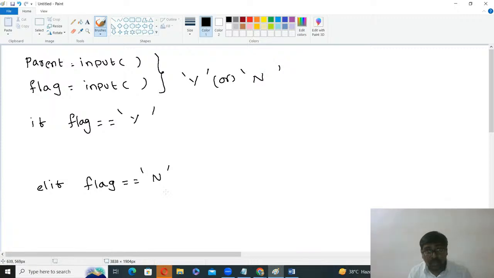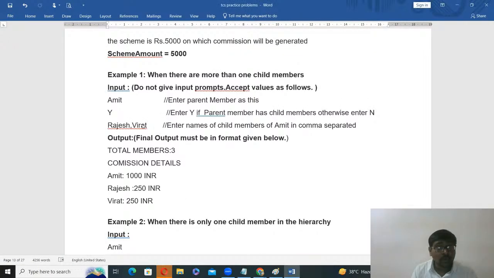If there is no child, what is the commission? It is fixed here, no need to calculate 10 percentage. So simply we are printing the message, the commission is 250. Now if flag is equal to y, what happens next? If flag is equal to n, you don't need to enter anything.